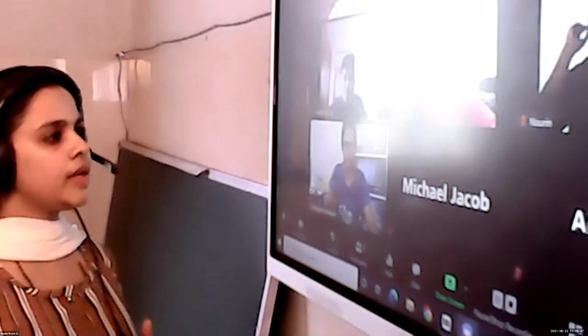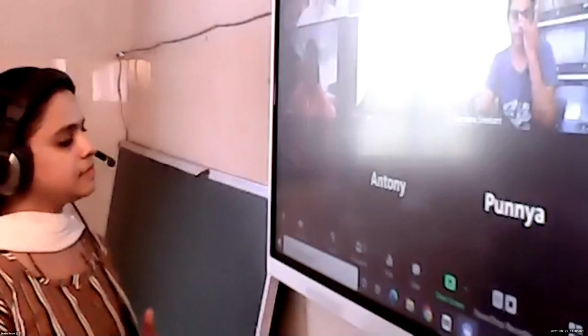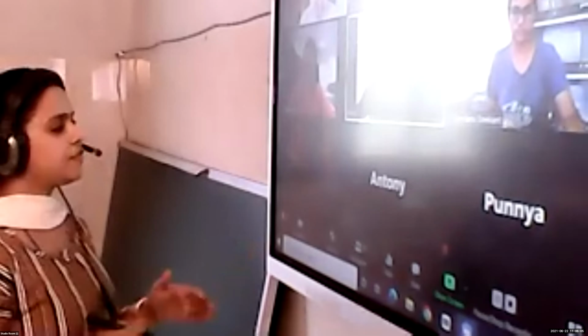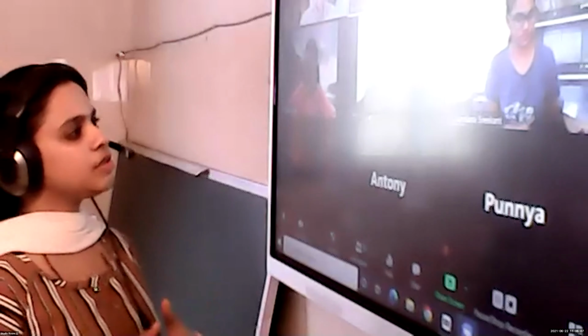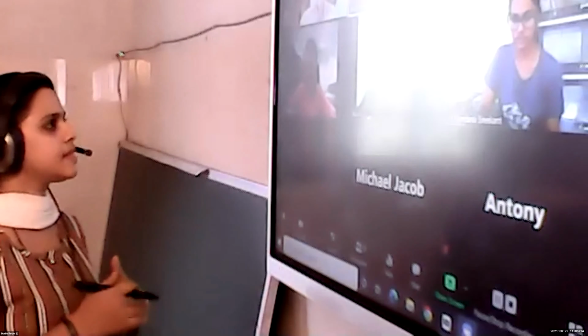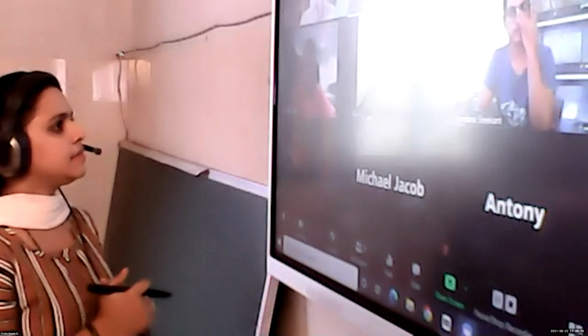Good. Naurin, what is the principle of cyclotron? It works on the principle that a charged particle moving perpendicular to a magnetic field experiences a force due to which the particle moves in a circular path. Okay, if the particle enters perpendicular to the magnetic field, it experiences a force due to the magnetic field. As a result, it follows a circular path. This is the working principle of cyclotron. Good.